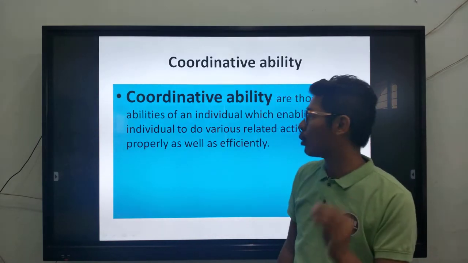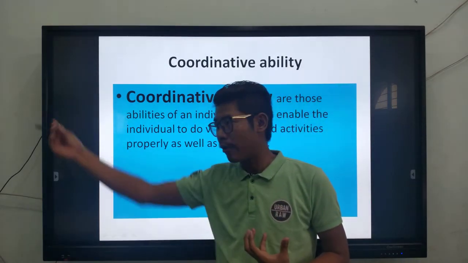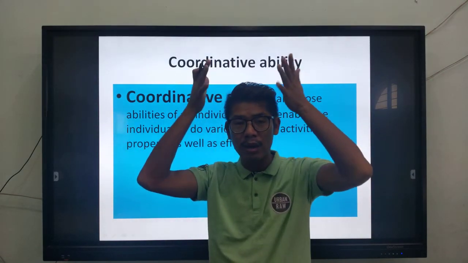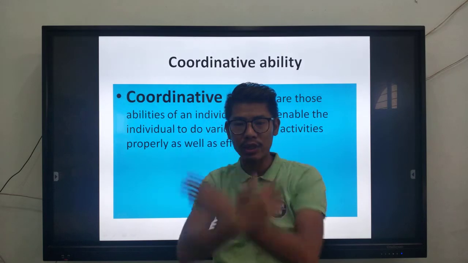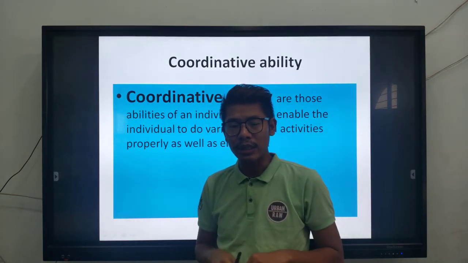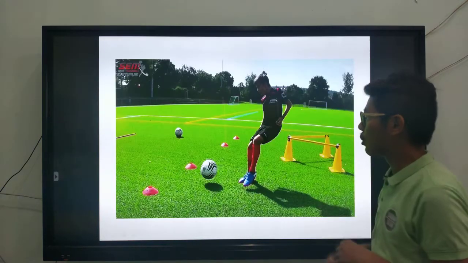If you don't have coordination with your body, with the right hand and the left hand, there's a coordination. The brain has parts, the right side and the left side, and they need to coordinate with each other. Then you need to work it out. So that's called coordinative ability. Now, I'll give you one example about this coordinative ability.